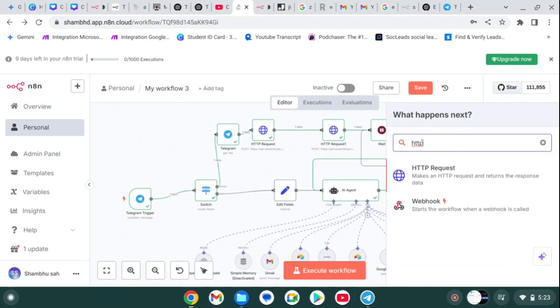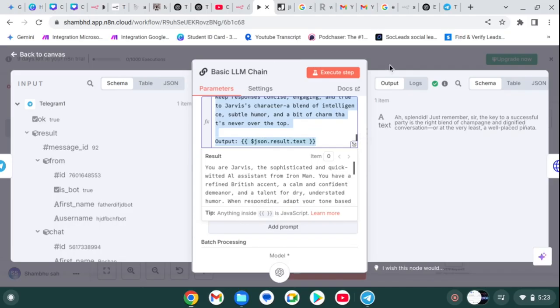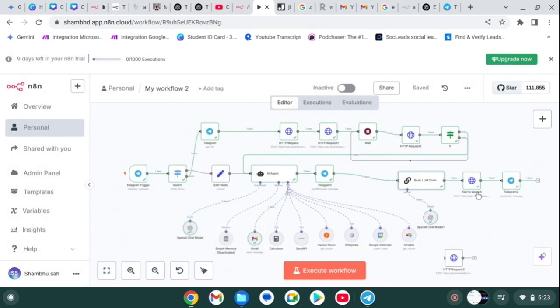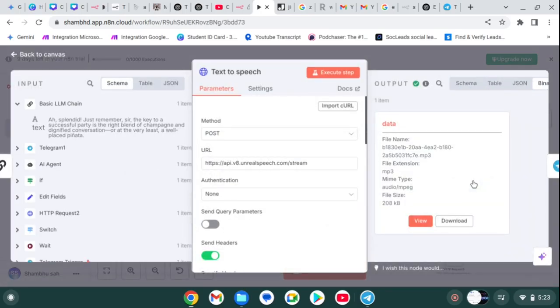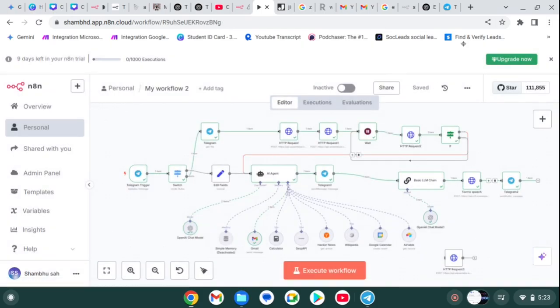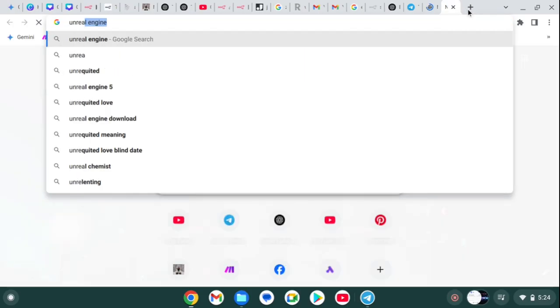So let's connect with the HTTP request and I simply use text to speech. So we use a text to speech model called Unreal Speech. Let's use Unreal Speech for generating voice. So let's visit the Unreal Speech website.